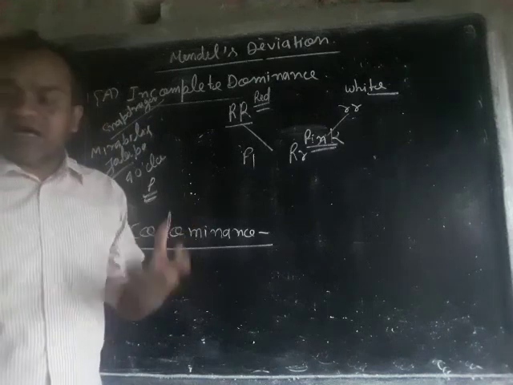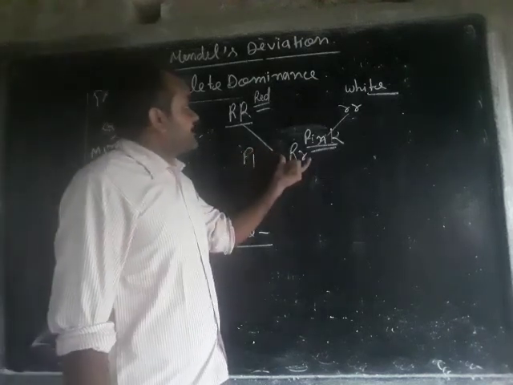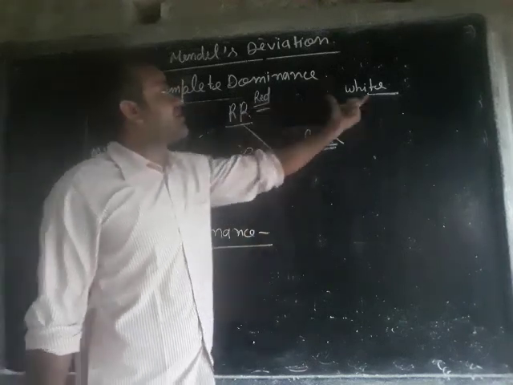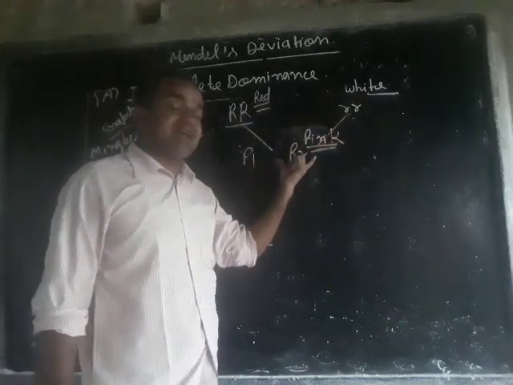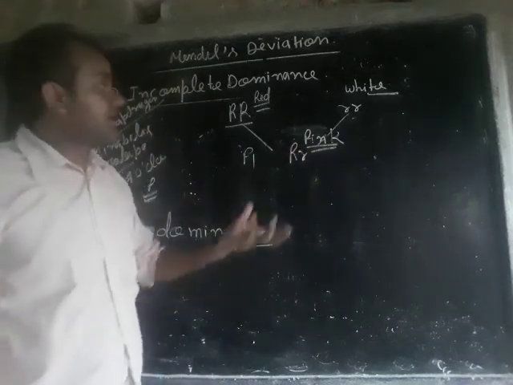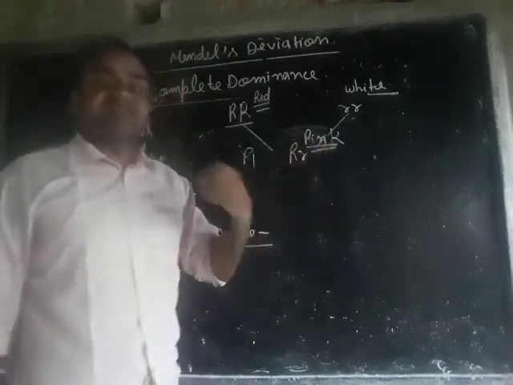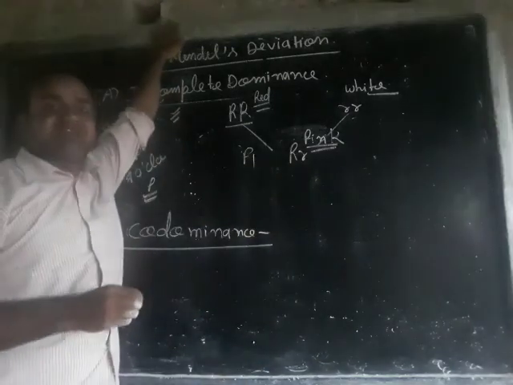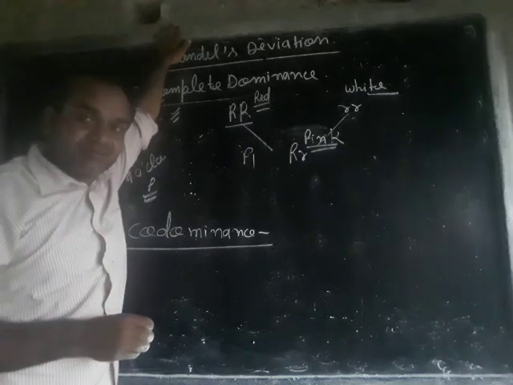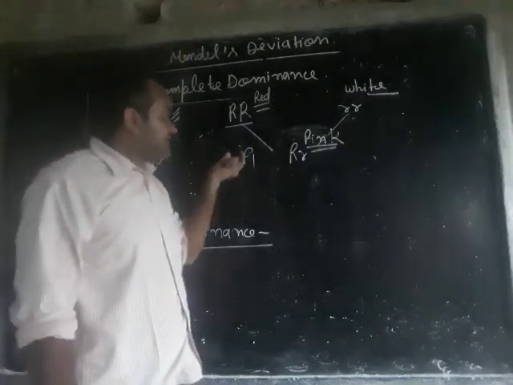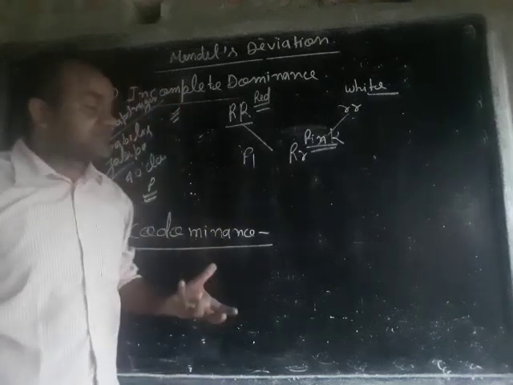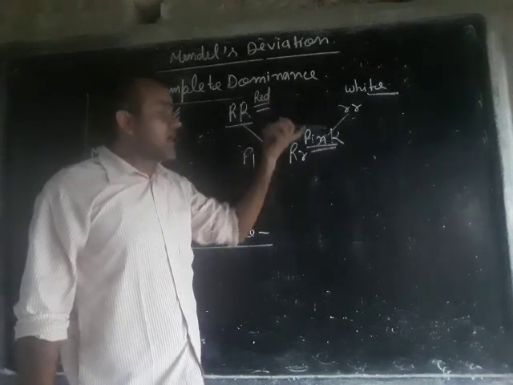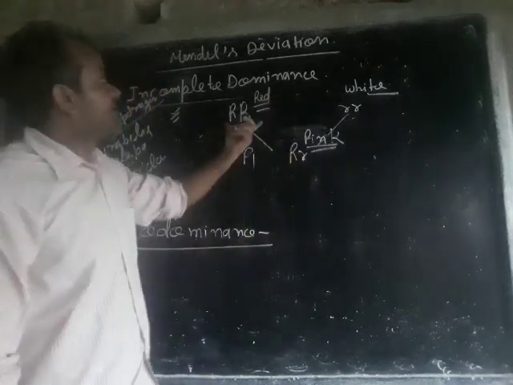A new color is produced which is in between the two parents. This is an example of incomplete dominance. In incomplete dominance, the F1 progeny have developed a new phenotypic expression from those parents.